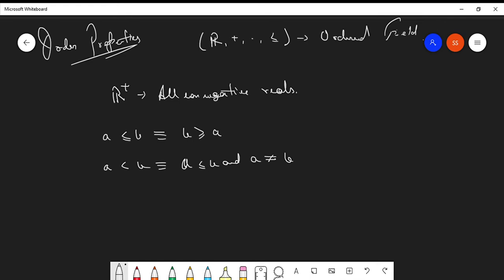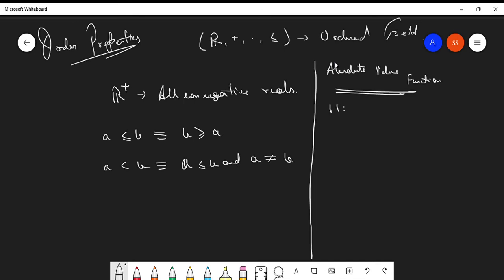Now we come to a very important function of the real number system. You can write it anywhere. This is very short. It is called the absolute value function, denoted by this. This is basically a function from R to R and is a piecewise function such that mod of x is x if x is greater than or equal to 0, and negative x when x is less than 0. So that means mod of x always belongs to the set of all non-negative reals.